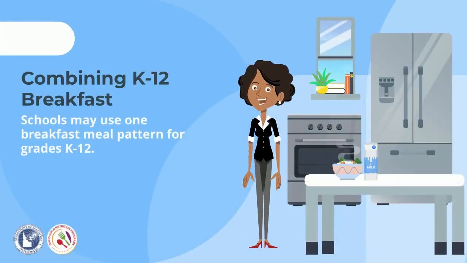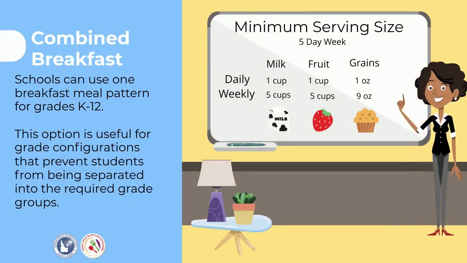Additionally, schools have the option to use one breakfast meal pattern for grades K through 12. Using one breakfast meal pattern for grades K through 12 can be useful for grade configurations that prevent students from being separated into the required grade groups.